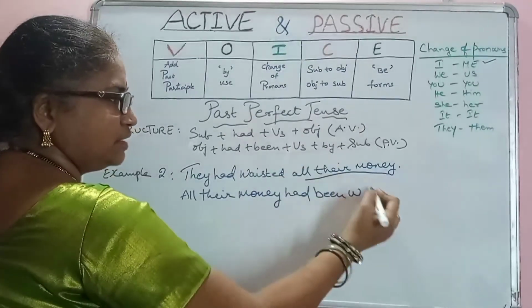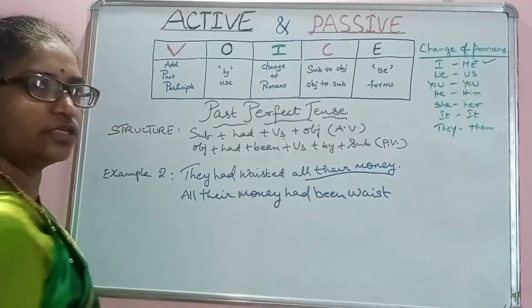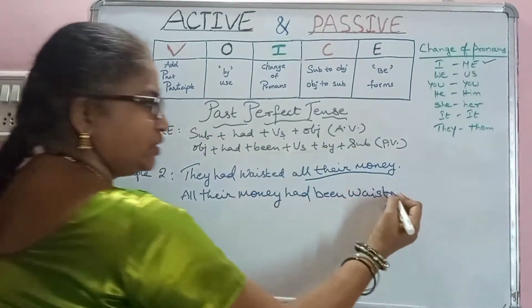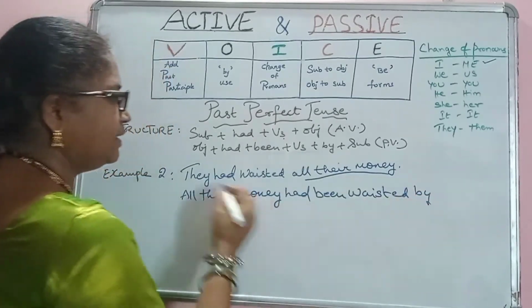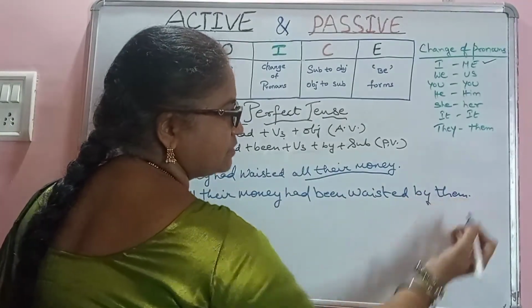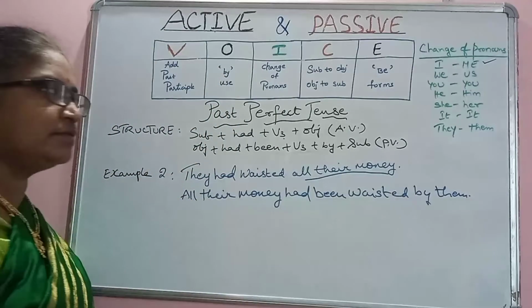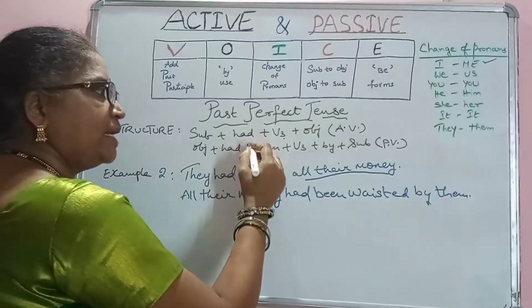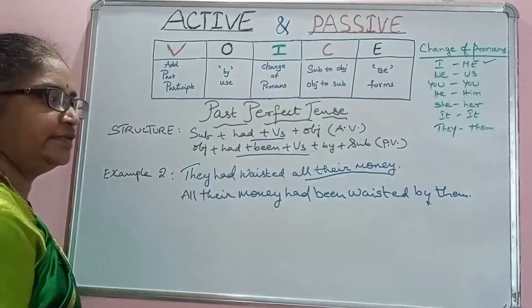Put up the wasted over here. So see, V3 and V3, no need of changes: wasted, and by has to be followed, and by they changes to them. This tense is very easy when you change from active to passive voice, because had V3 and had been V3, only been has to be applied here.